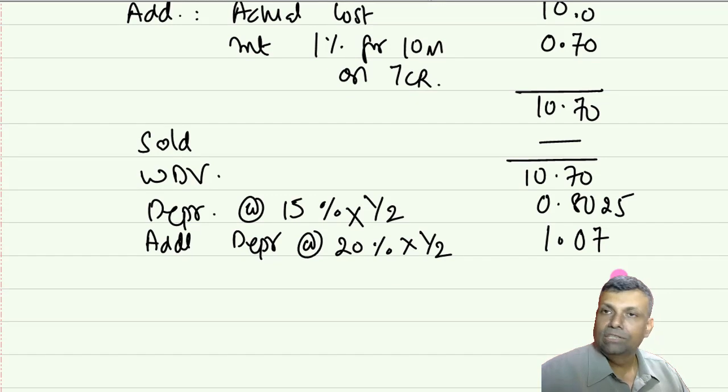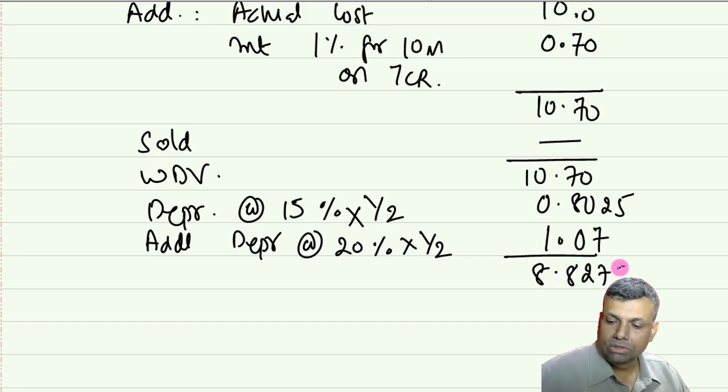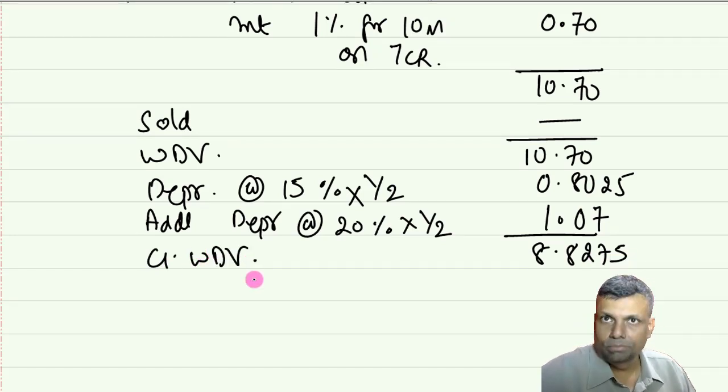Okay. Additional depreciation will be under 32(1)(iia) and normal depreciation will be under 32(1)(ii), something like that. And your closing WDV is going to be 8.8275. This is how your normal working should go.